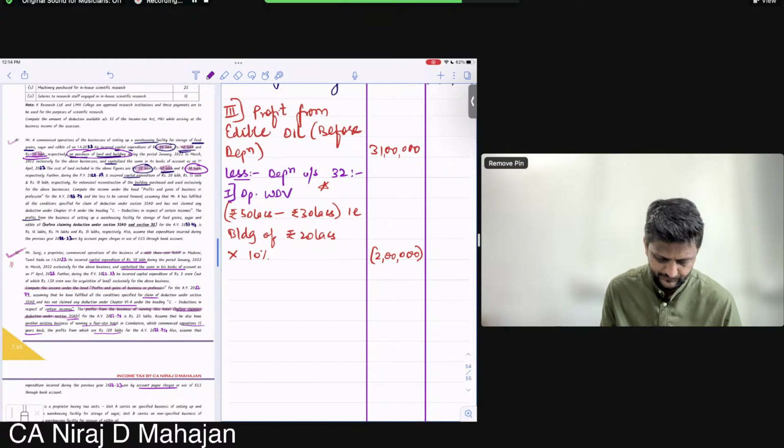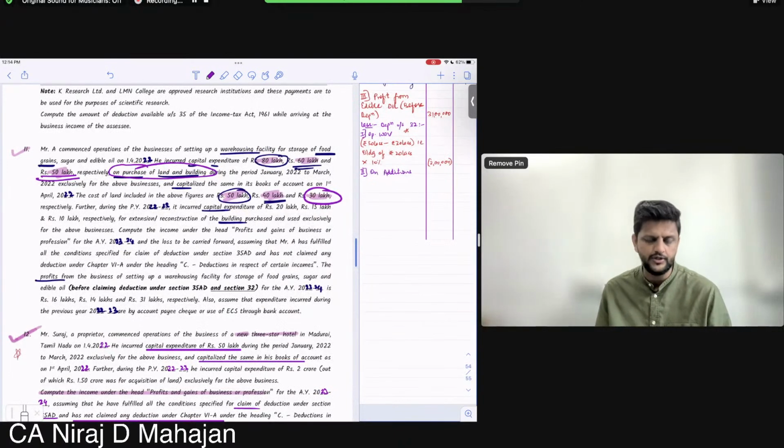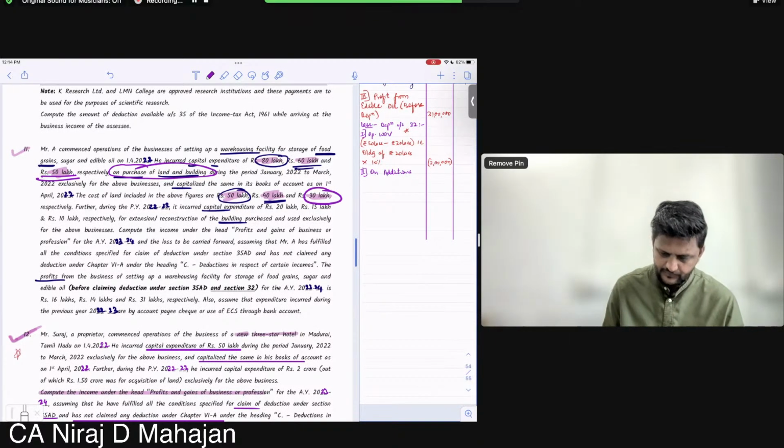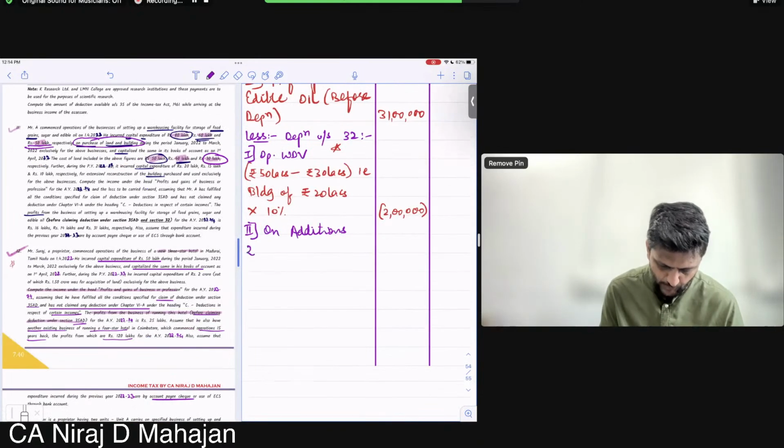Second, on additions. When were the additions done? I have given you the date, during the year. So assume full depreciation. Okay, everybody? So how much did we spend on building in the current year? 10 lakhs into 10%.